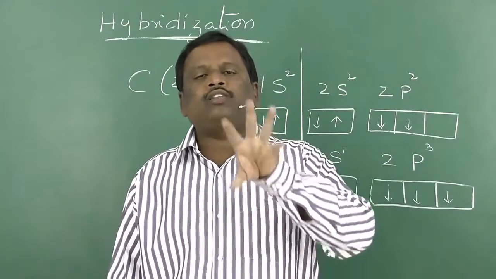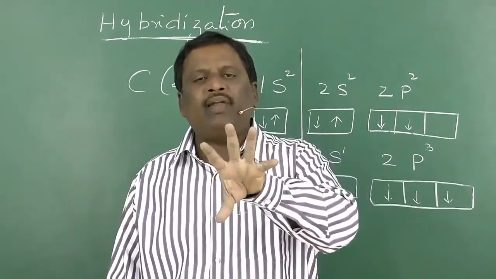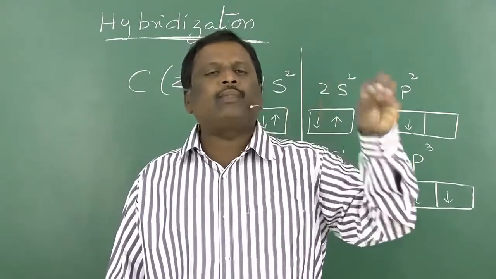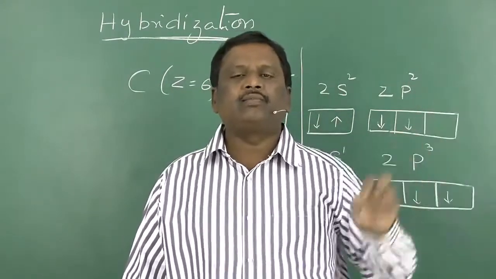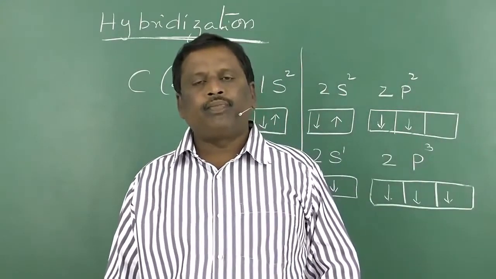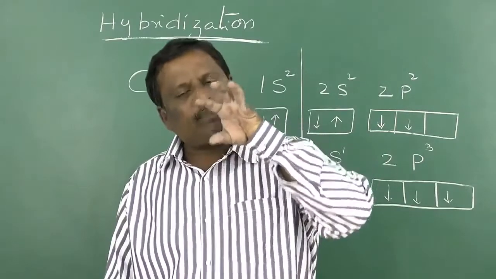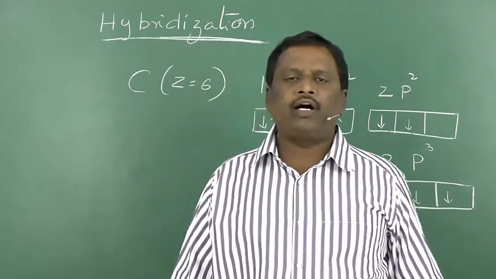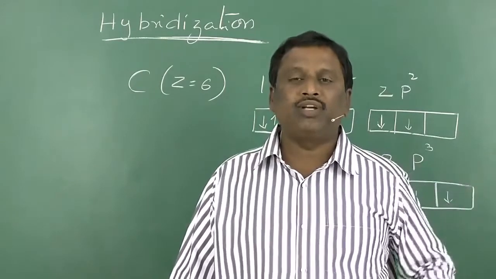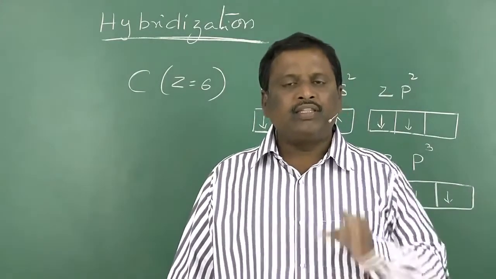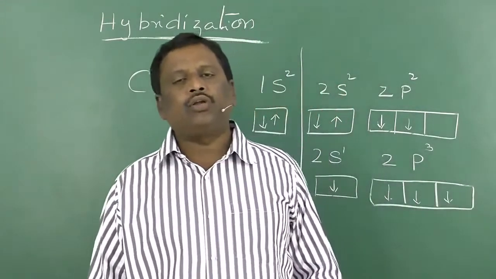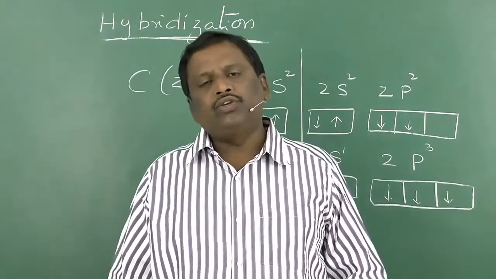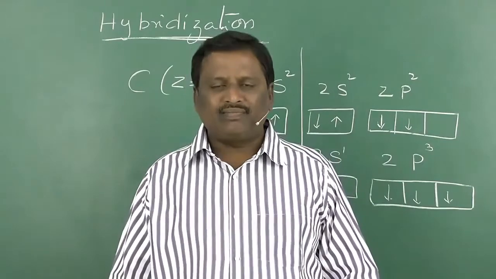The orbitals belonging to the same element and having the same energy are the only ones that take part in hybridization. The number of orbitals that take part in hybridization should be equal to the number of hybrid orbitals that are formed. These hybrid orbitals are symmetrically arranged around the nucleus of that atom.